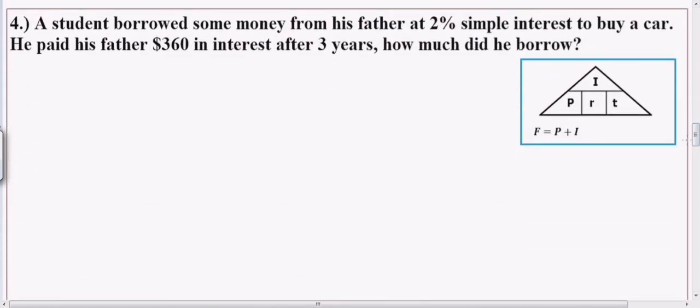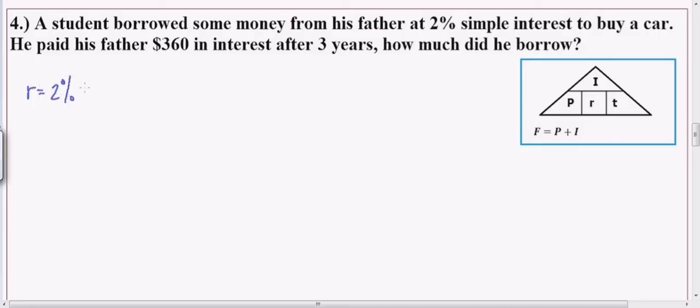A student borrowed some money from his father at 2% simple interest to buy a car. He paid his father $360 in interest after 3 years. How much did he borrow? So, a student borrowed some money daw. Yung isang estudyante raw, nanghiram ng pera sa tatay niya para makabili ng kotse. So, yung tatay niya, tinubuan siya ng 2% simple interest. So, ang rate natin is 2%.